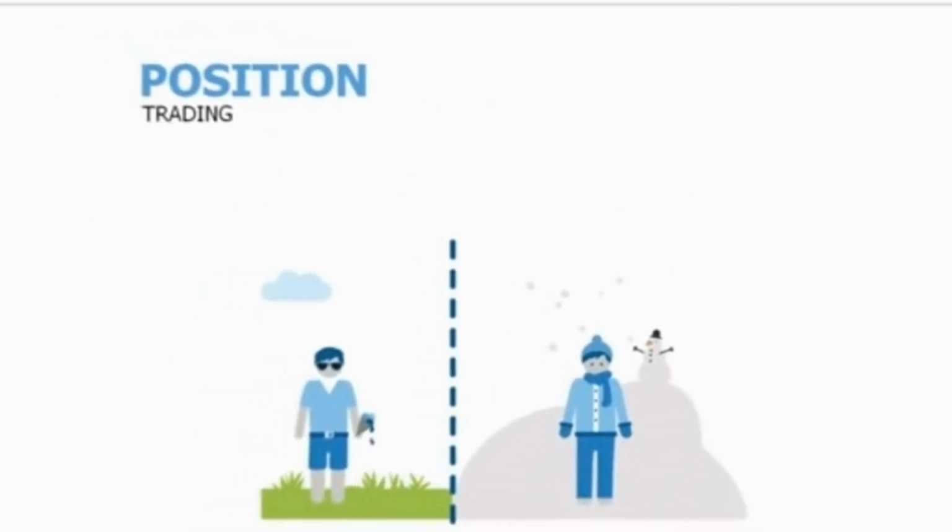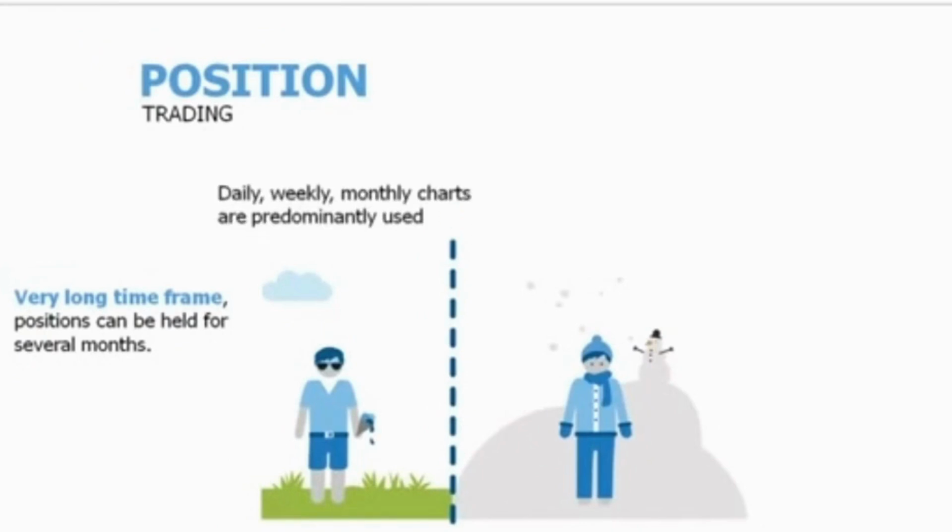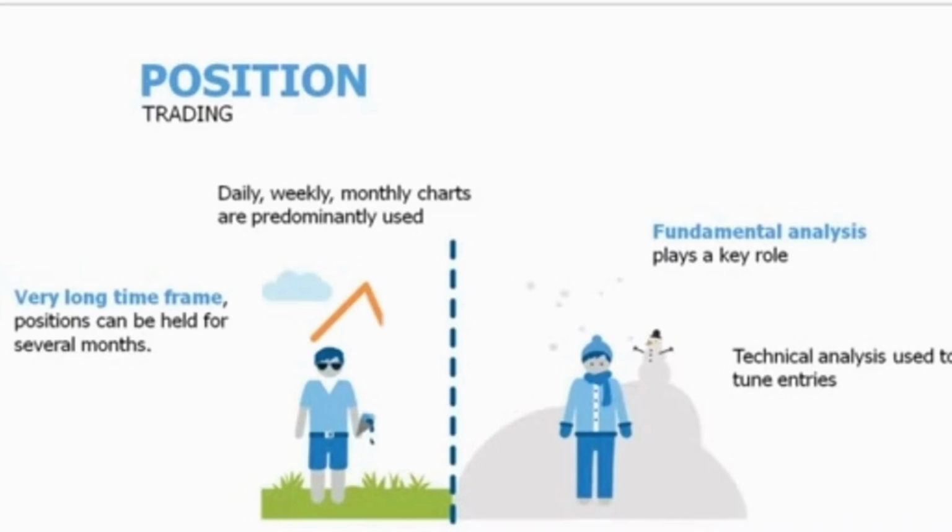Position trading is a long waiting game, and positions can be held for several months. A position trader will use a combination of daily, weekly, and monthly charts to make a decision. Fundamental analysis plays a key role. Technical analysis is used to fine-tune entries.